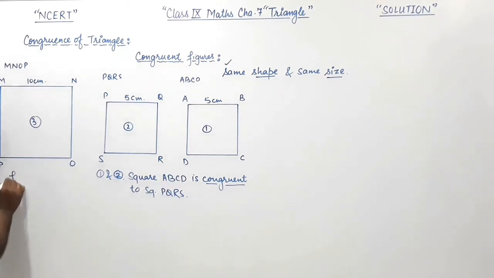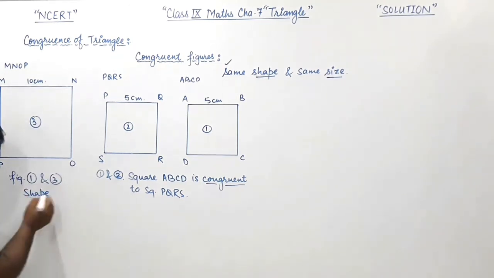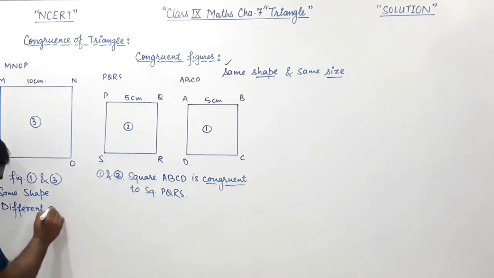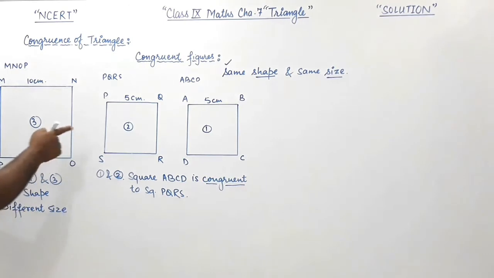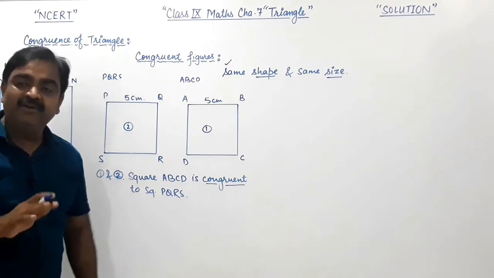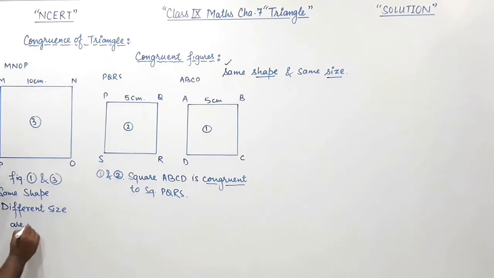But figure 1 and 3 having same shape, their shapes are same, but sizes are different. It means they are not congruent figures. Means figure 1 and 3 are not congruent.